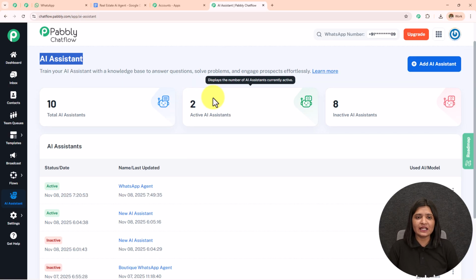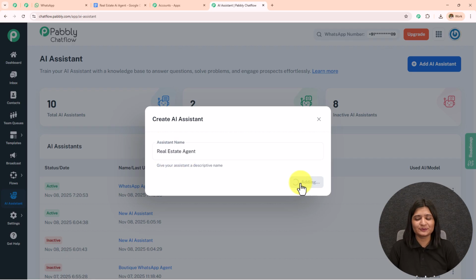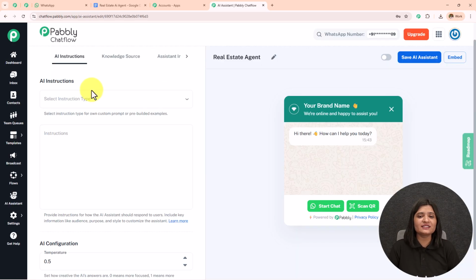To create a new AI assistant, you simply need to click on this add AI assistant and then you have to give this a name. I have named this as real estate agent and then I'm simply going to click on this add AI assistant. After landing towards this page, we are going to start creating this AI agent. On the top, we have these 4 options. So we have to fill in all these details here.